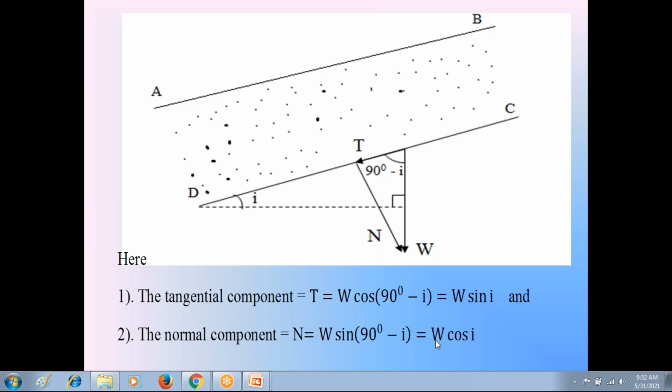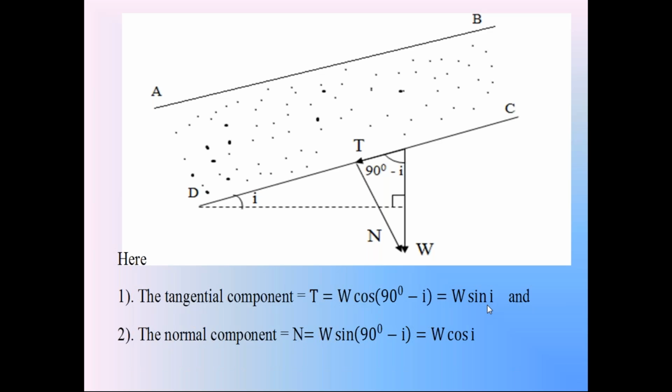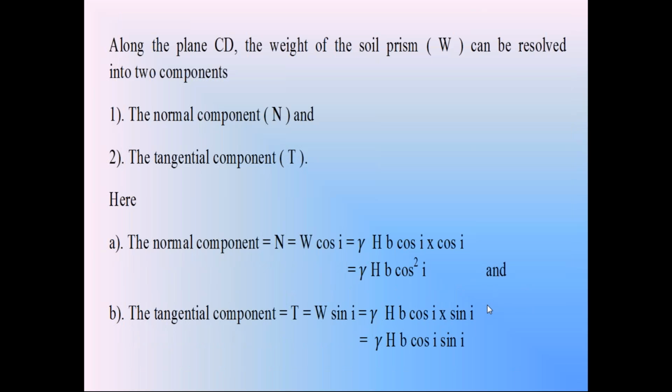Normal component N is equal to W cos i, tangential component T is equal to W sin i. Already we calculated the weight W. Weight W is equal to gamma H B cos i. Now find out the magnitudes of normal component N and tangential component T. Normal component N is equal to W cos i.